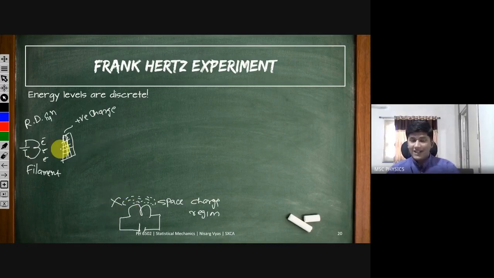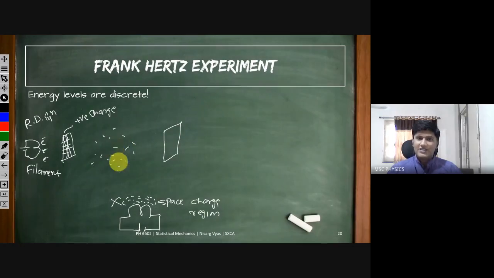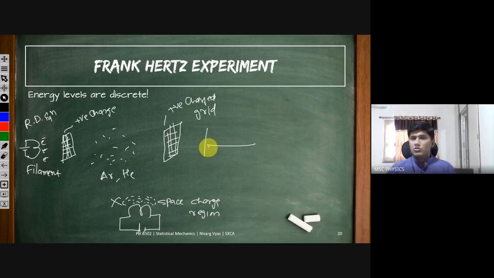And all the electrons, after they get accelerated from this positive charge grid, you accelerate them further in this region. There is some kind of gas, maybe argon gas or helium gas. The electrons will suffer collisions with this gas, and this is also a positively charged grid. So electrons will keep on accelerating till this other positive charged grid, and then they will come to the anode. This is called the cathode, from where the electrons are being emitted, and then they will come to rest at the anode, which is negatively charged.